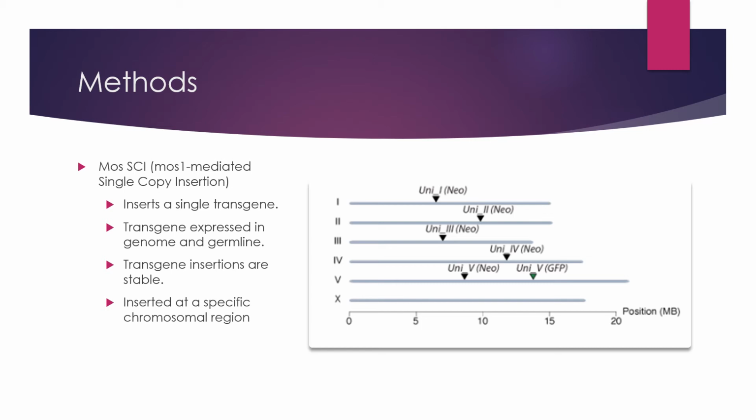In the methods of this paper, the researchers used MosSCI, which is Mos1-mediated single copy insertion, where a single copy of the transgene can become inserted into the DNA in C. elegans, and the transgene becomes expressed in the genome and the germline. And the transgenes are usually stable, and can become inserted at a specific region in the chromosome. This figure I got from the website shows the specific target sites in the 5 chromosomes of C. elegans, where a gene can be inserted.